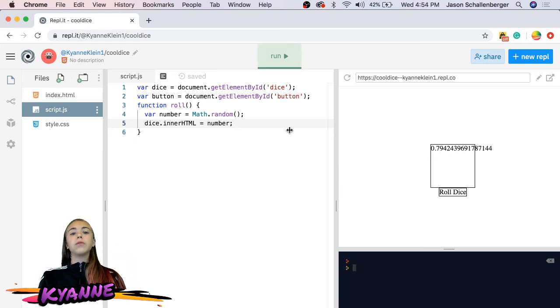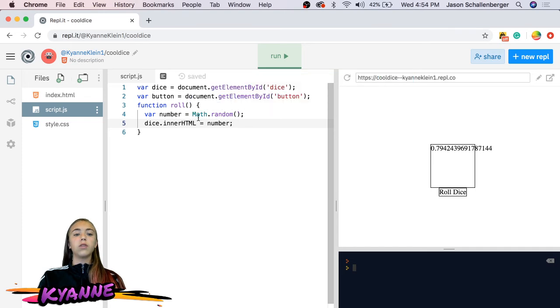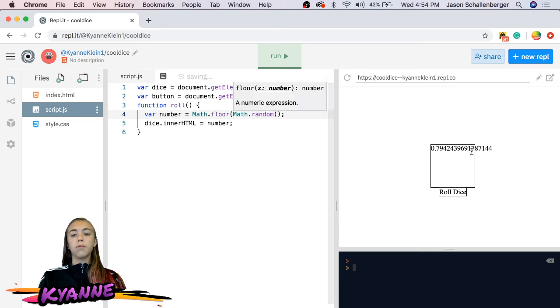And right now, what this function does is it gets a random number from 0 to 1, and that's why we have this super long decimal. So to change this, there's another function we can use called Math.floor, which rounds your number to the lowest number it could be. So for this, it would go to 0 or something like that.